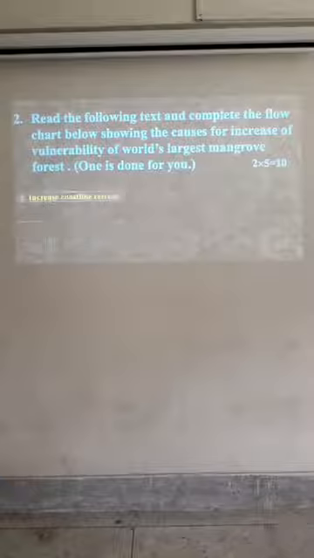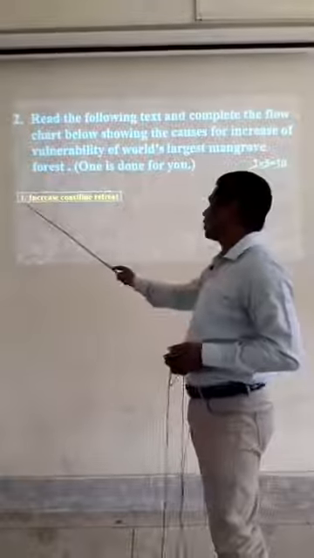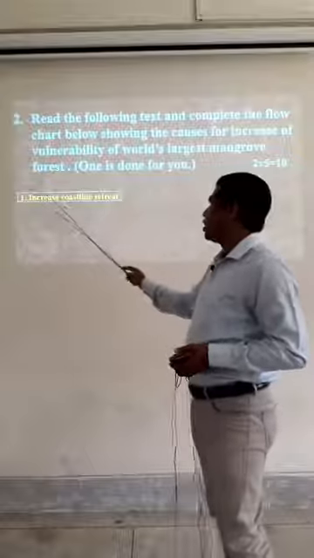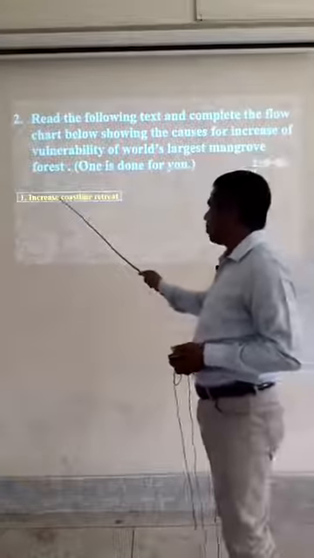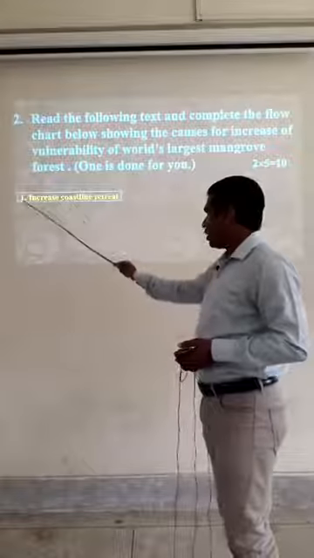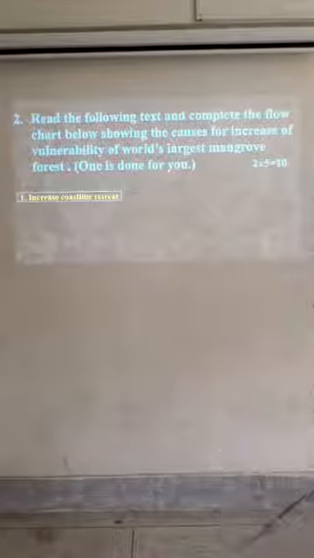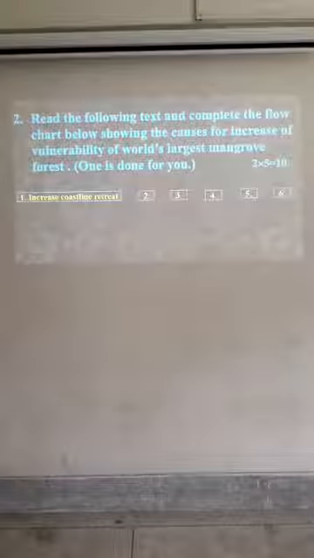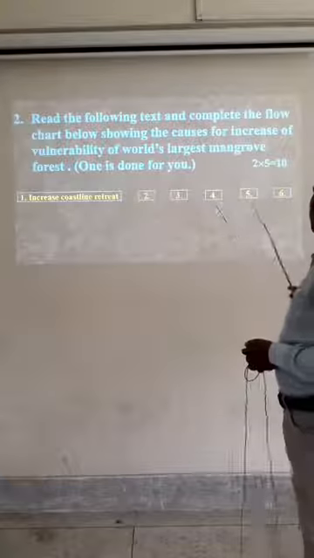It is possible. One box is done for you: increase of coastline retreat. There is a mistake; it should be increase of coastline retreat. Then 2, 3, 4, 5, 6.